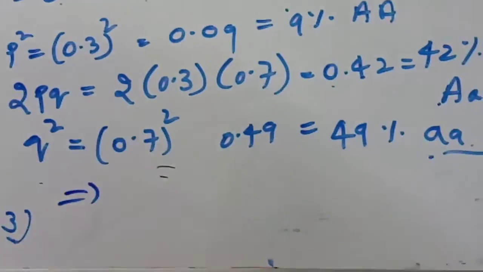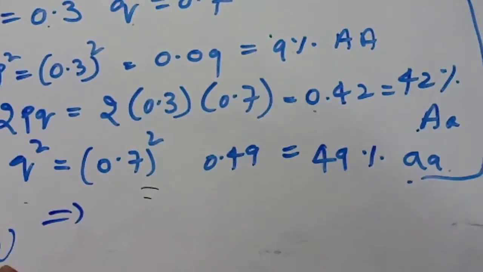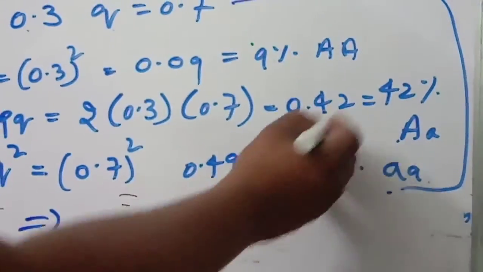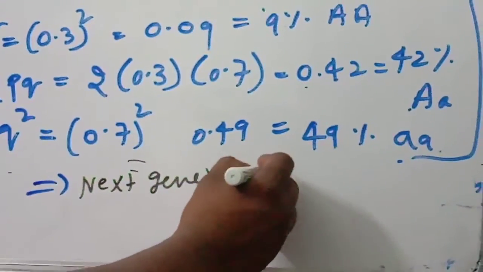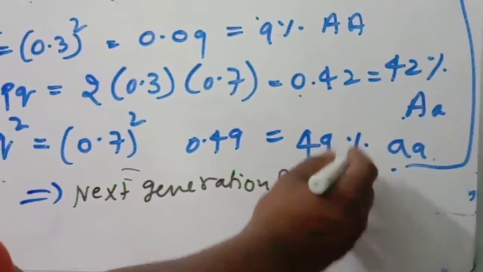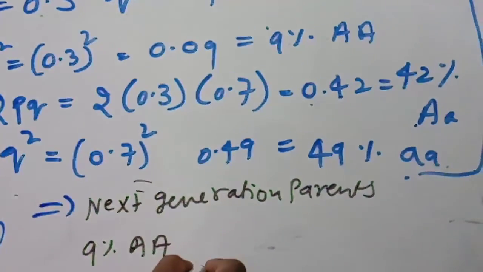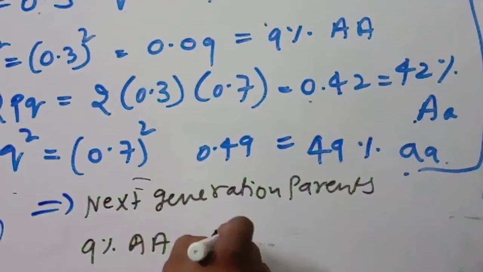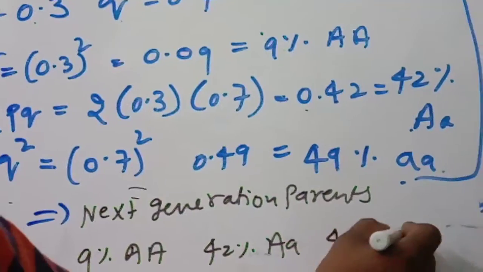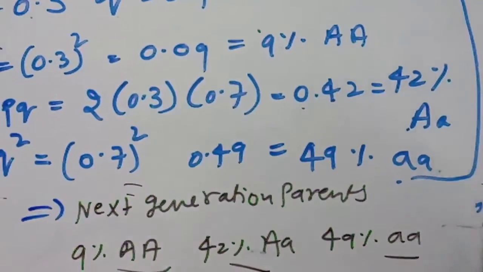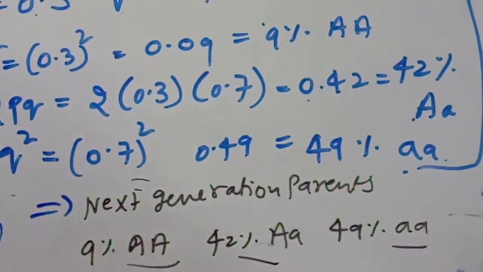So like this, the Hardy-Weinberg principle is there. So the genotype frequency of the parents appears in the next generation. These are the next generation. Come on, can you tell? Please tell that one. 9% AA. Next one you can tell, 42% Aa. And 49% aa. Like this you should have to remember. So if beetles mate randomly, in the sense some changes also will take place.